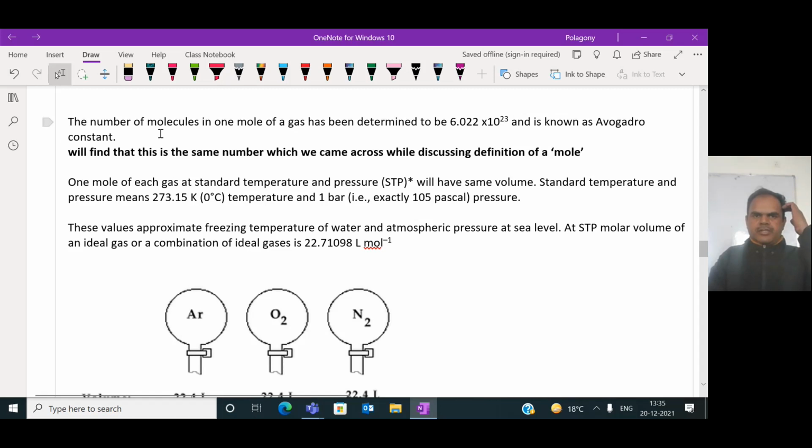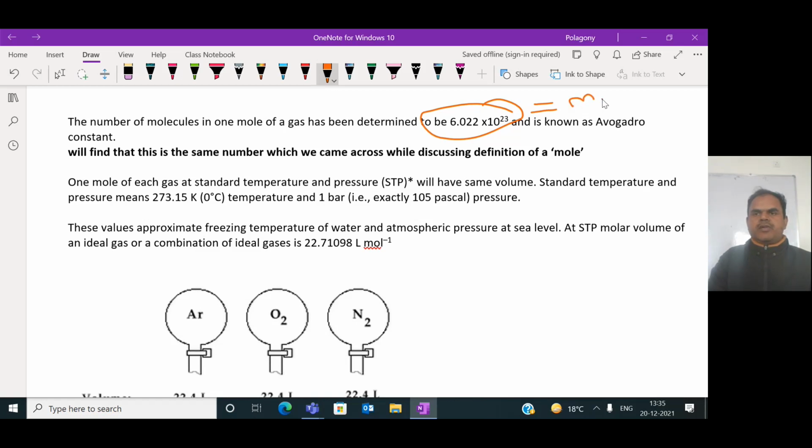The number of molecules present in 1 mole is the Avogadro number. This Avogadro number of molecules will occupy a volume called the molar volume.